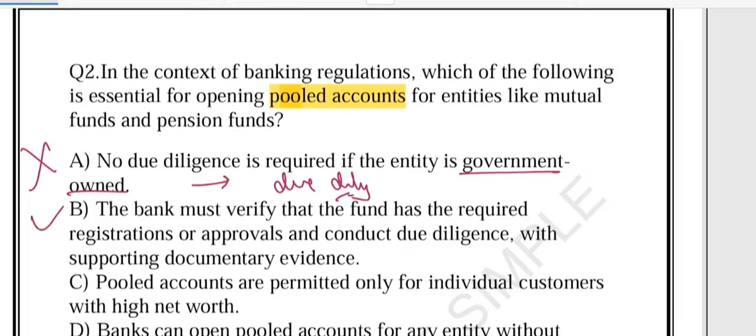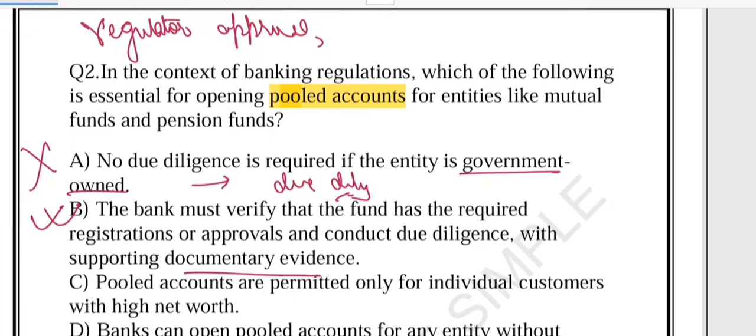What about B? Yes, B is correct. Because before opening such a pooled account, the bank must check if the fund has proper approval from a regulator like RBI and SEBI. This is the first thing. Second, they should check the proper documents as supporting documentary evidence, and they should conduct due diligence.